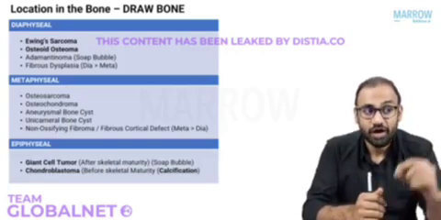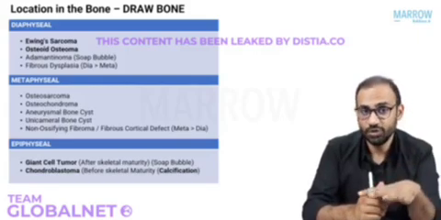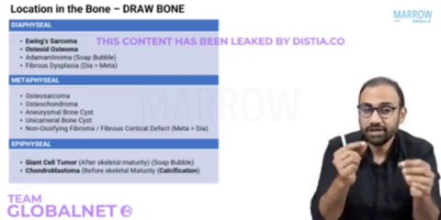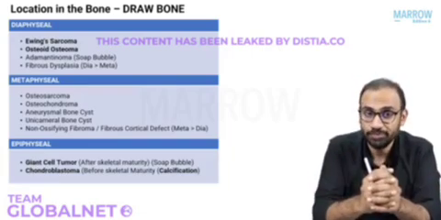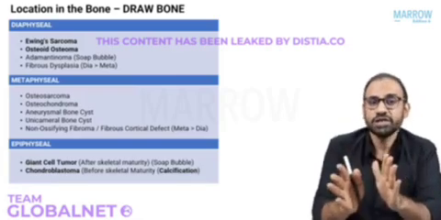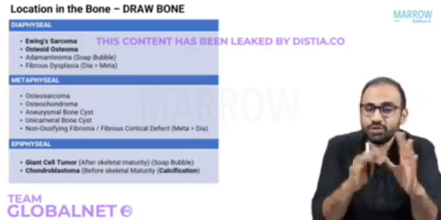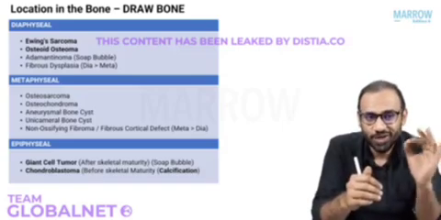All of the following are diaphyseal tumors of the bone, except... there is a child who comes to you with a swelling in the middle of the thigh or in the middle of the leg. What do they mean? They mean that there is a swelling or a lesion in the diaphysis of the long bone. So you need to know which tumors arise in the epiphysis, which in the metaphysis, and which in the diaphysis. This will help you segregate the options to come to the diagnosis.